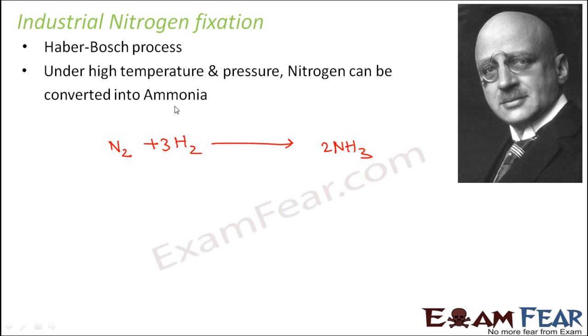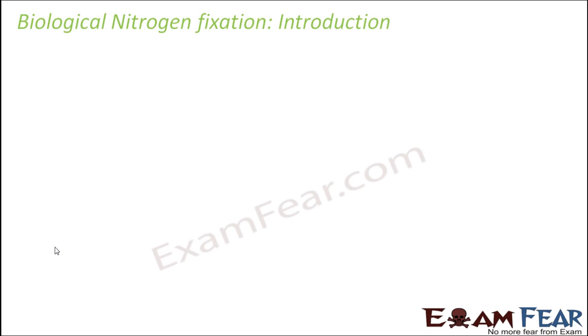However, there were some disadvantages of this process. What were they? This process caused a lot of contamination to the surface water as well as groundwater. It also caused atmospheric pollution. So because of these disadvantages which were caused by this process to the atmosphere, this process was also not much encouraged for nitrogen fixation. So thereafter came the biological nitrogen fixation, which was an extremely helpful process.